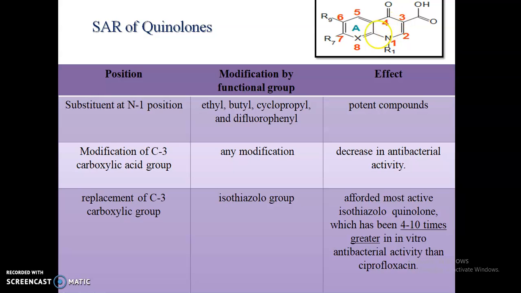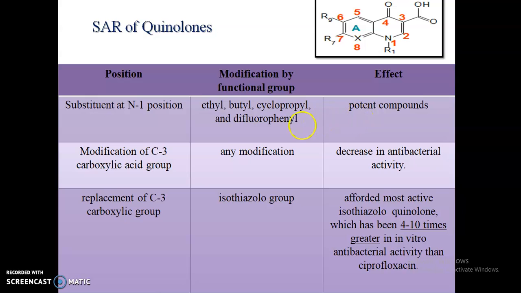If we substitute at the N1 position, with ethyl, butyl, cyclopropyl or difluorophenyl group, then the effect is potent compounds.